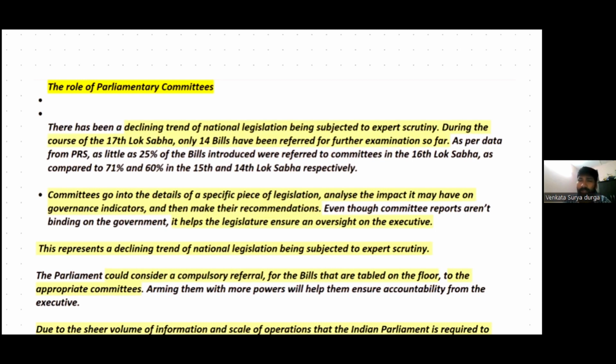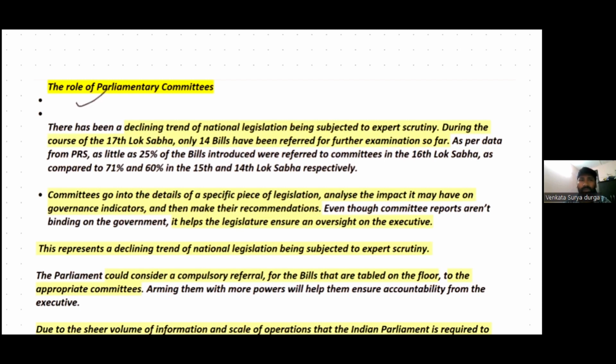So these committees suggest amendments to the bills. Therefore, Parliament could widely discuss those suggested amendments. Scrutinizing bills by the parliamentary committees enhances their effectiveness and efficiency as well. So in this context, let's understand why this is in the news.